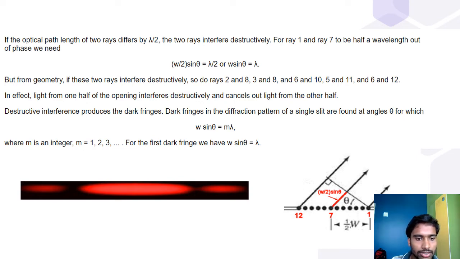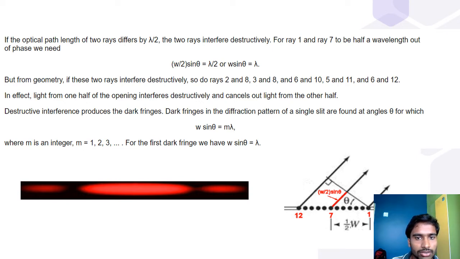This is the actual original pattern of the fringes that is observed on the screen. This bright fringe at the middle is the central maxima. This is a formula.